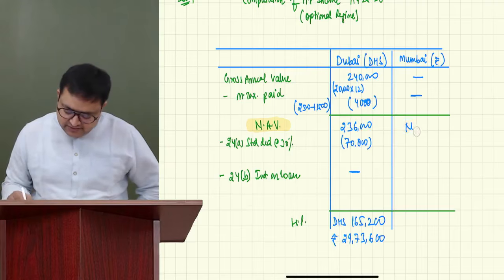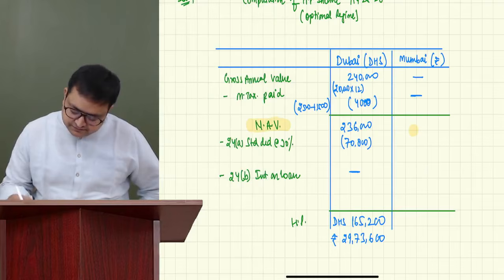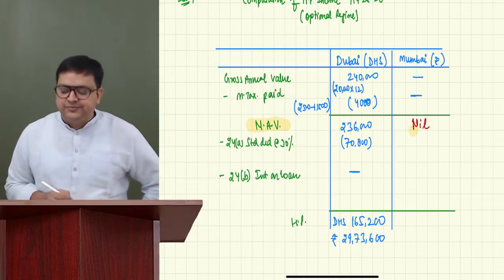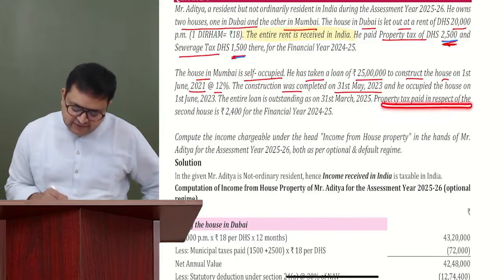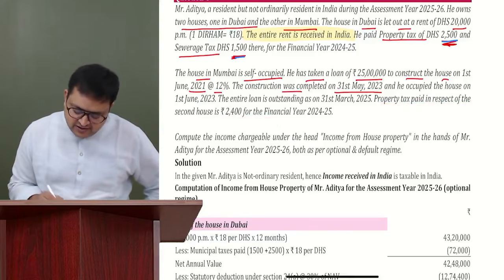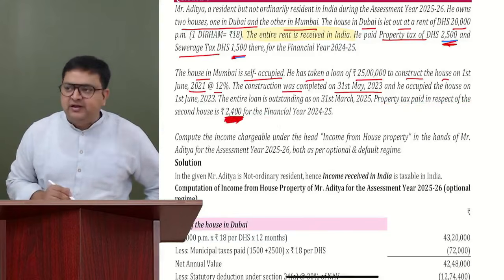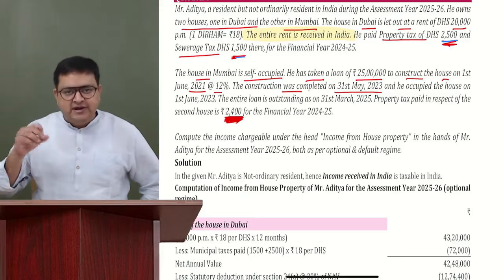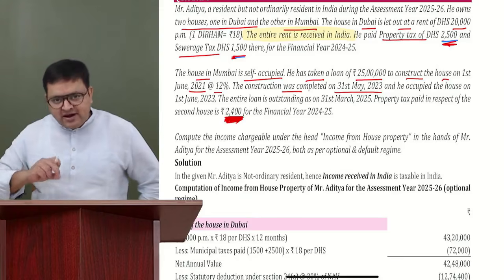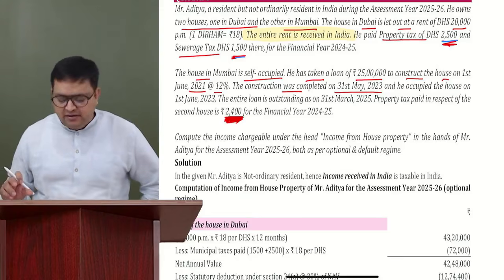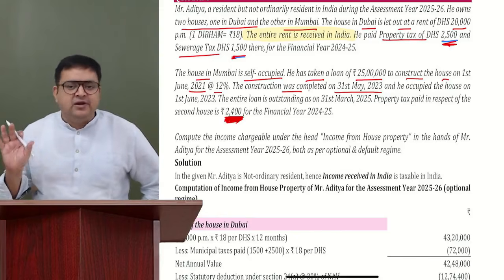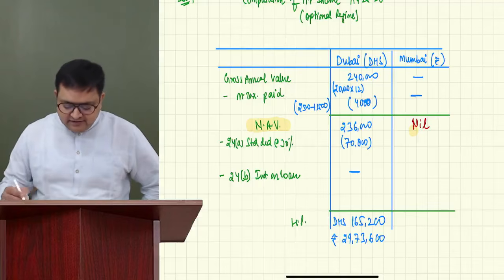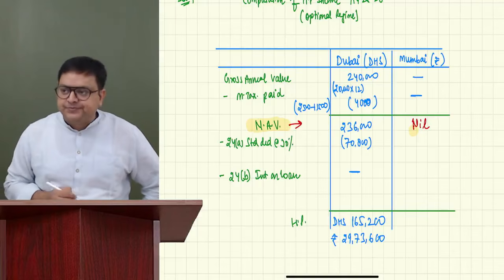It should be 0. Somewhere they have also given that the property tax in respect of the second house is 2,400. So this 2,400 has no relevance. If you want to write a note on this, you can write after this computation that municipal taxes for self-occupied property paid is not allowed. Why? Because our starting point is NAV.